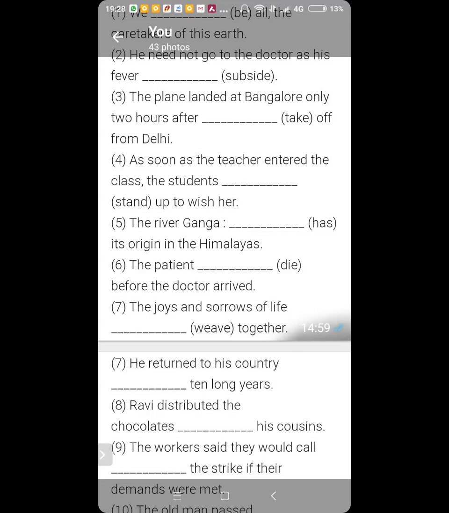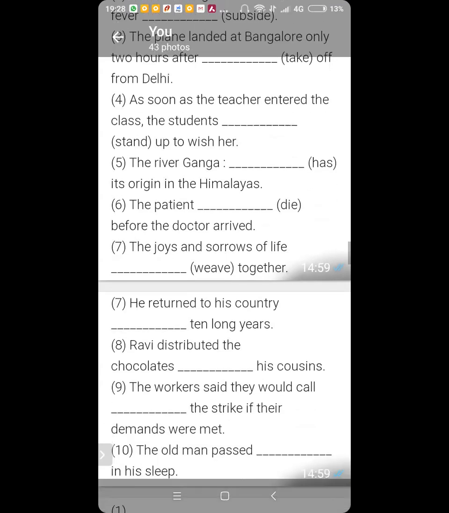Together. Number 7. He returned to his country after 10 years. Perfect. Ansh. Ravi distributed the chocolate among his cousins. Perfect. Kartike, number 9. The workers said they would call off.